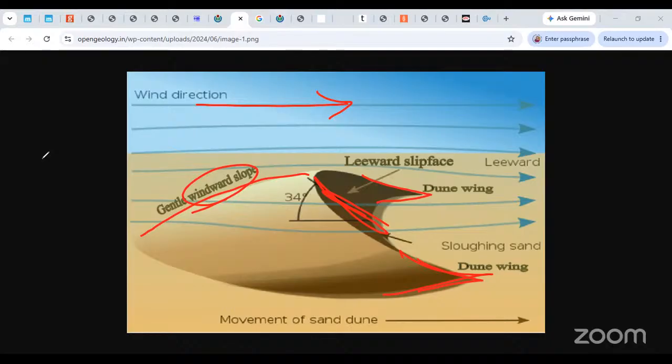We are saying that the windward slope is always gentle, and most of the sand is removed from this place by eddies. What you instead get is a steep slope over here, the leeward slope. Windward meaning the side that faces the wind, leeward meaning the one on the other side. So the windward slope is always gentle for the barkans, and the leeward slope is pretty steep. Most of the sand in front of this leeward slope is removed by the eddies that are set up, and you will get these two dune wings over here, and they will always be in the direction of the wind. Whatever the direction of the wind is, you will get the dune wings or horns in that direction. Are we good here? This is what a standard barkan looks like.